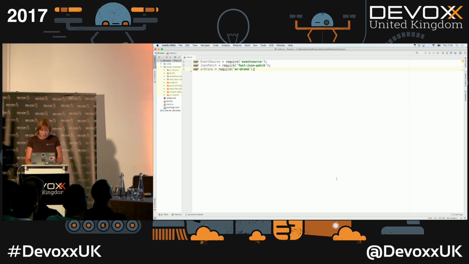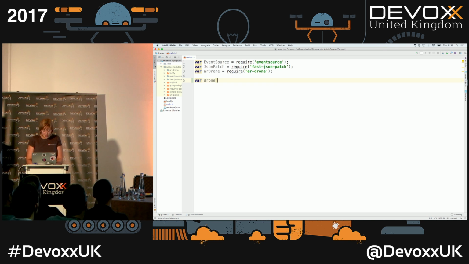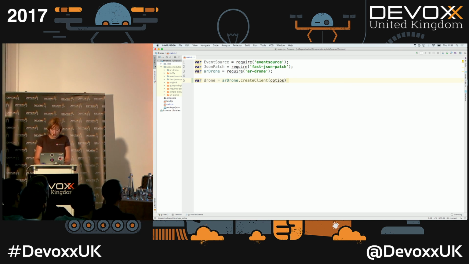Okay, nice. So now let's see how it works in real life, in code. So here it's a quite simple application. It's just a node application. I've got 3 libraries: event source, JSON patch, and a drone library to pilot the drone. So first of all, we are going to create a drone client. And I'm going to pass options to it because I had to tweak a little bit the configuration of the drone to be able to do that.